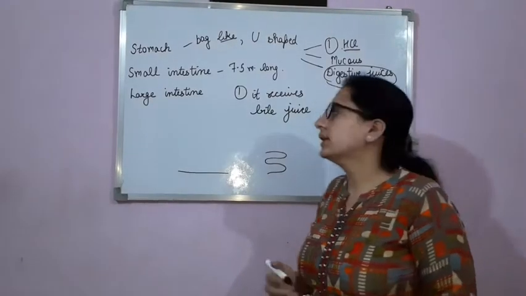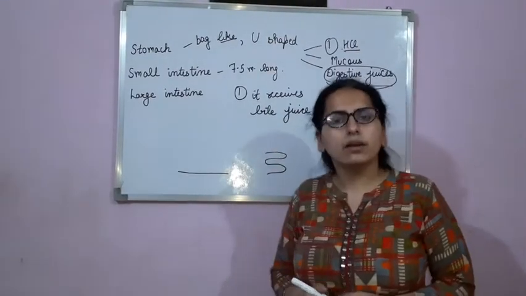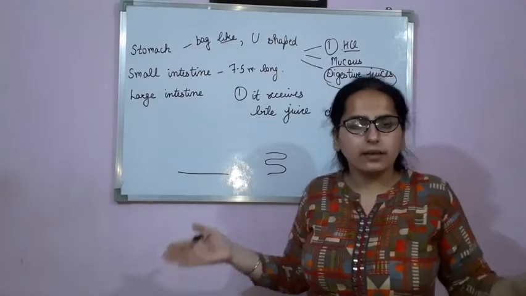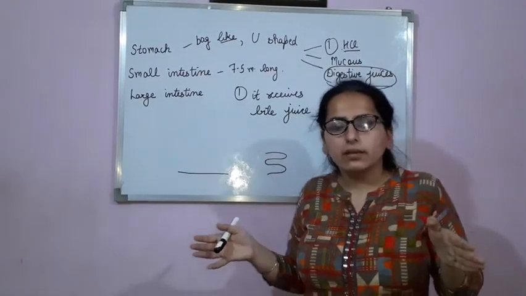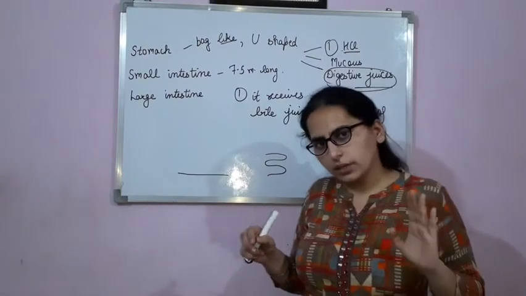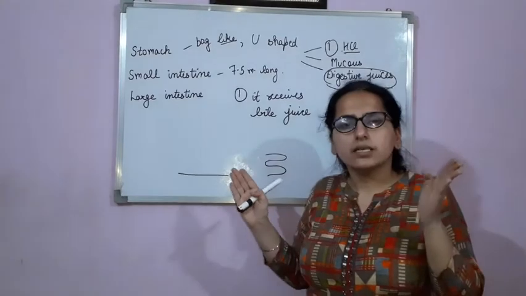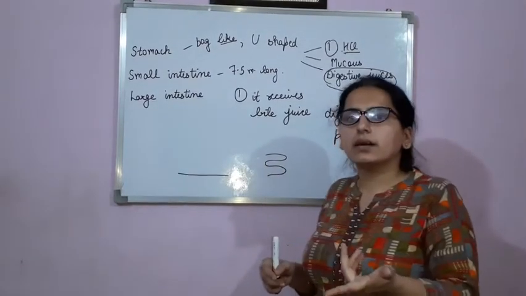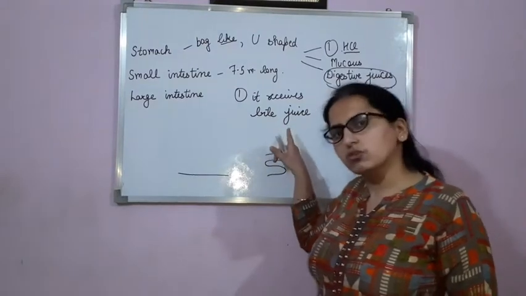Clear? Now let me tell you about liver. Liver is the largest gland in the body. Which is the largest gland in our body? Liver. Okay? So liver is the largest gland in our body and it secretes bile juice.